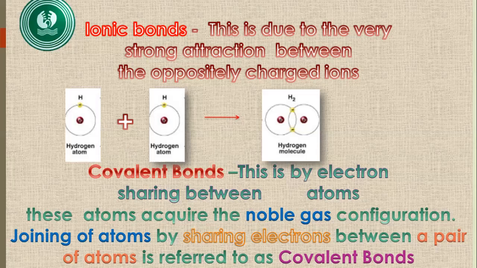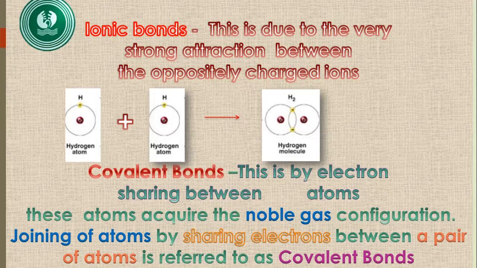So today we move to another very important bond, the covalent bond. This bond is formed by sharing electrons between atoms. This is the main point. If we take the hydrogen molecule, the formula is H2.